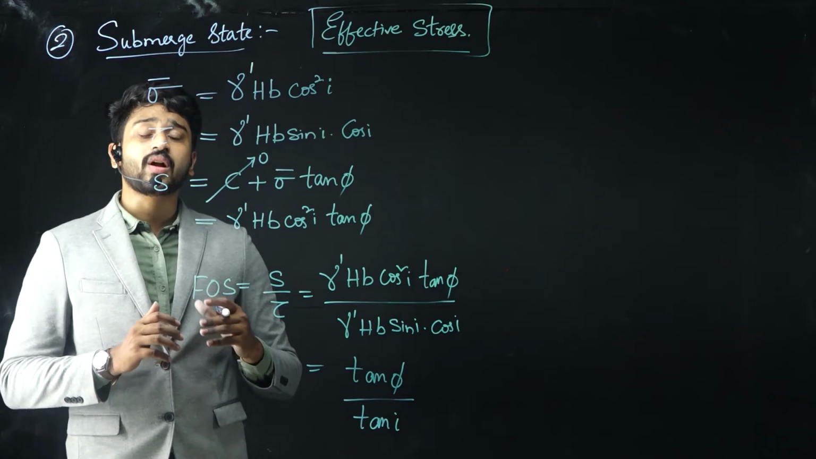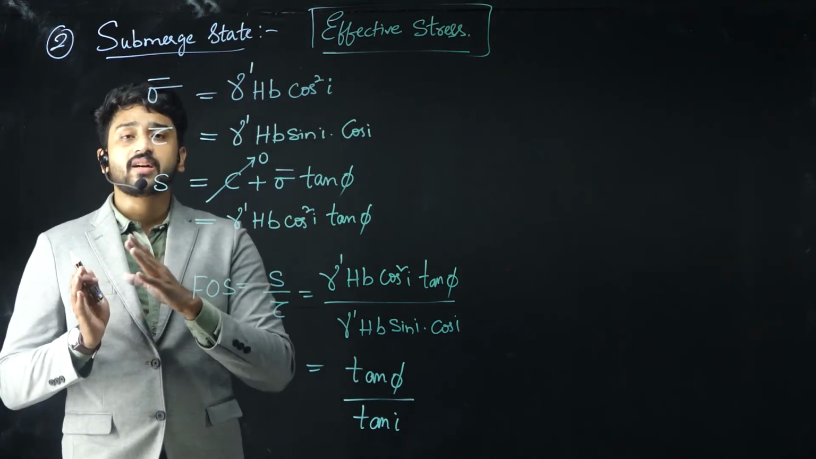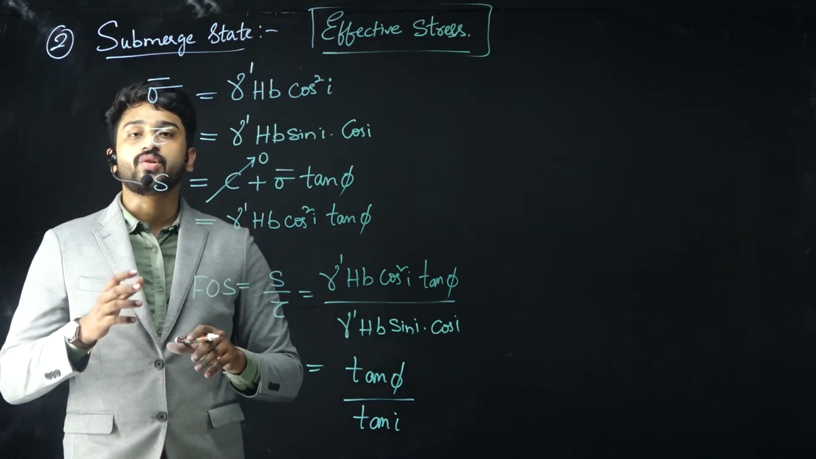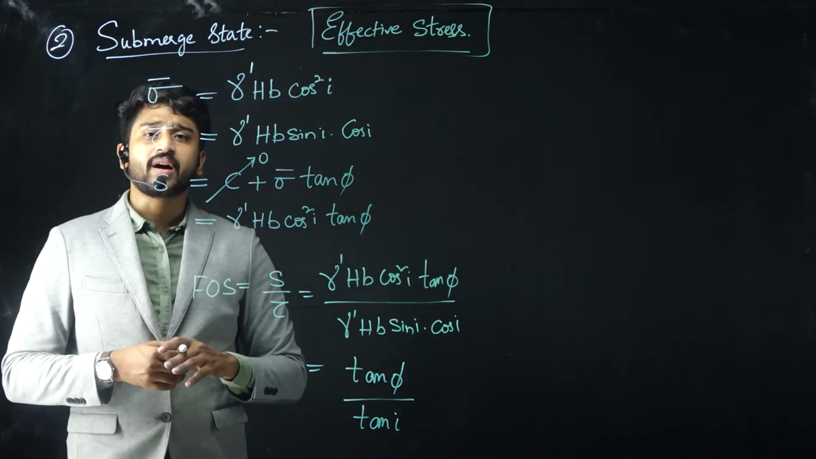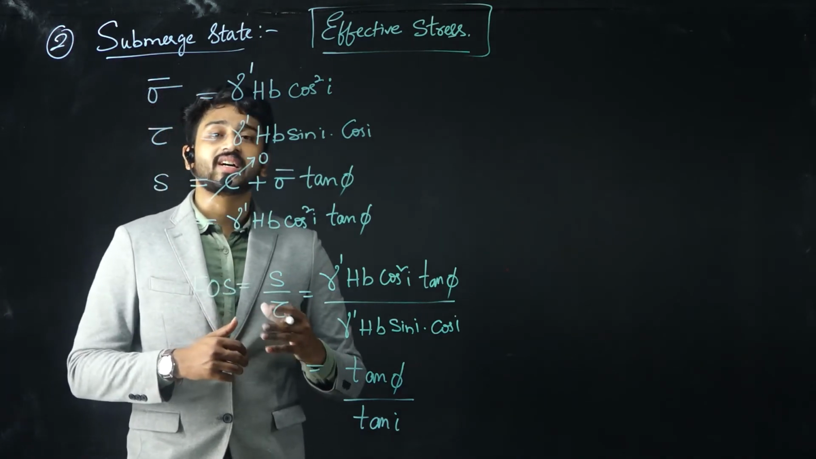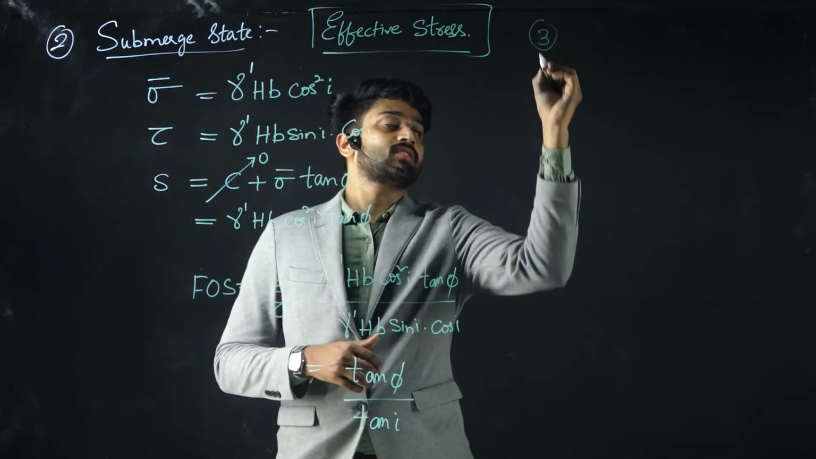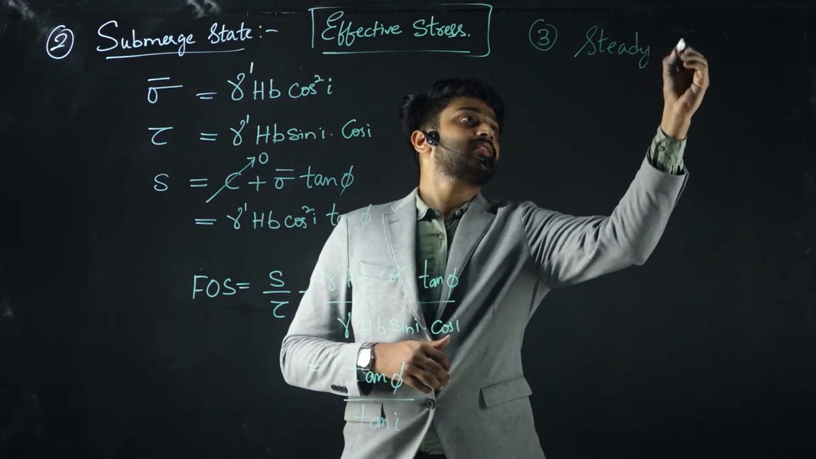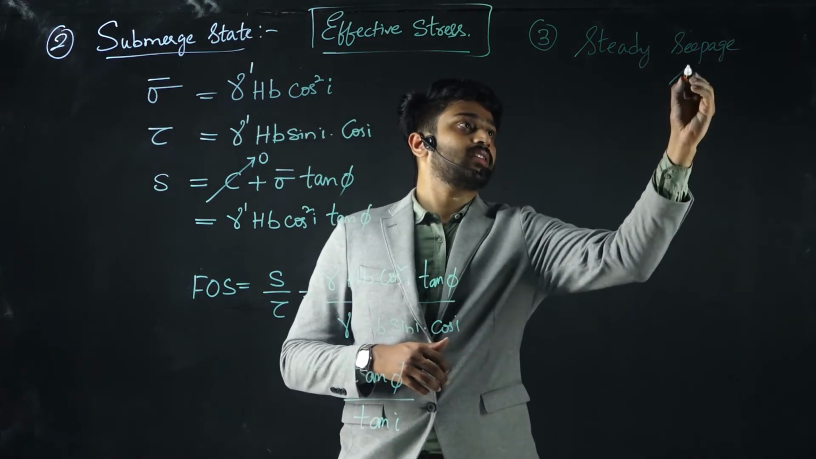Now let us try to understand in more detail when there is a flow condition. Imagine this is a normal case. If you look at the reservoirs and the dam, there will be some seepage passing through the embankment. So let us consider the third case, the seepage case. The third state is steady seepage, the steady seepage state.